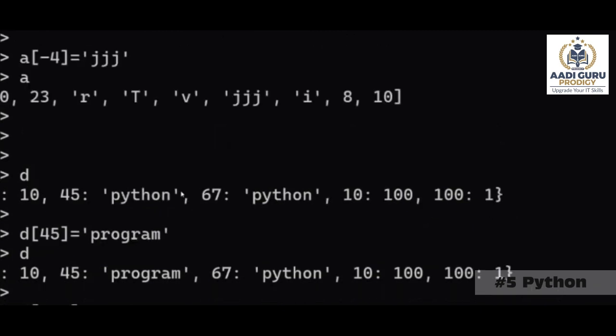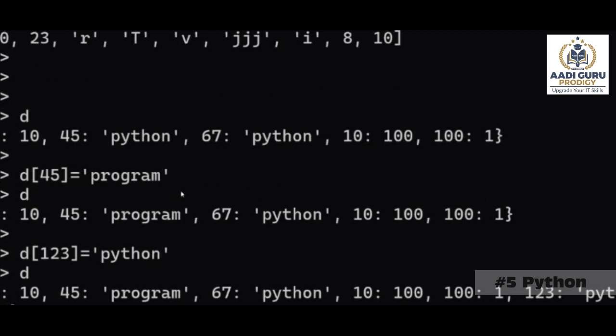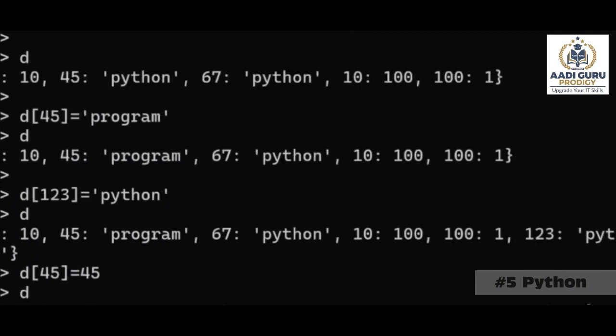Adding can also be done with the help of setdefault. If you're using setdefault, you can add a new key one time. But using this process, if I'm giving d of 2, 3, 4 equals 45, then if there is no key 2, 3, 4, it will create this one and add it. If that key is there, it will replace the data. So adding and modification can be done in a single way. You can use setdefault for adding, or you can use this way for adding.